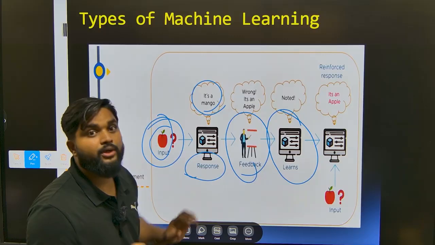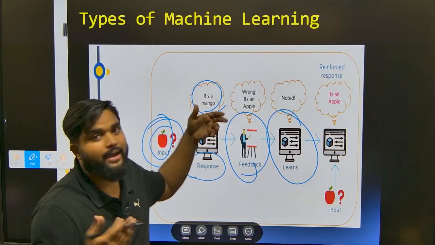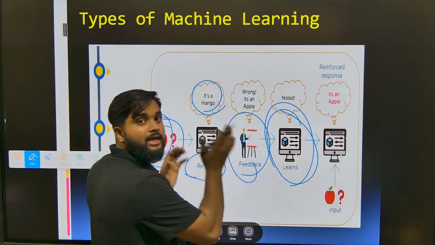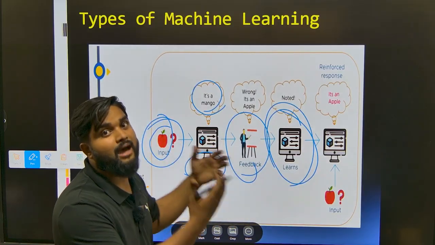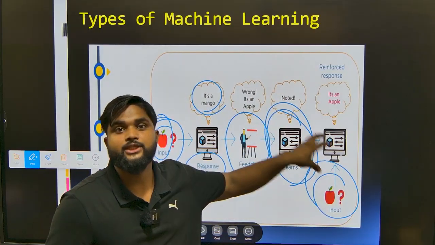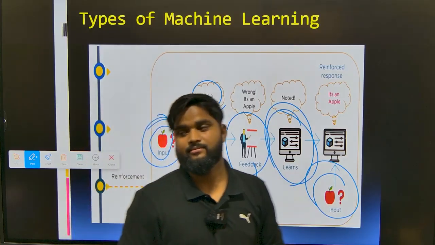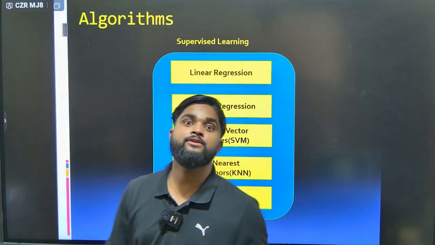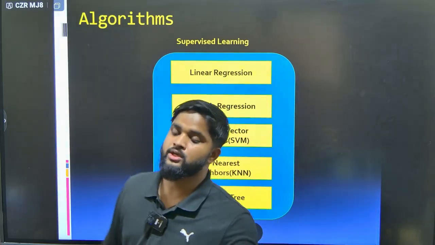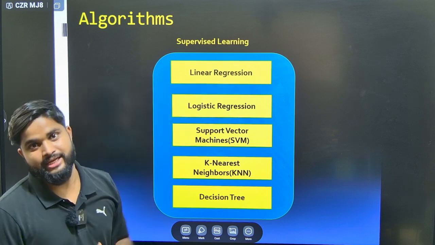Now we give one feedback: it's not a mango, it's an apple. And next time the machine learns it's not a mango, it's an apple. Next time if you pass similar data, the machine will tell you it's an apple. This is reinforcement learning. Now we'll see what algorithms come under supervised, unsupervised and reinforcement learning. If you consider supervised learning, we are having linear regression.